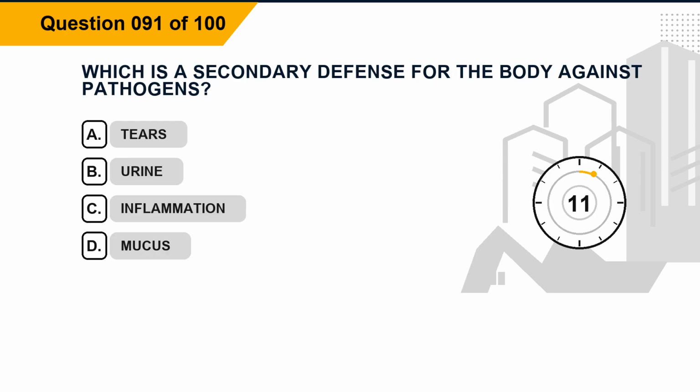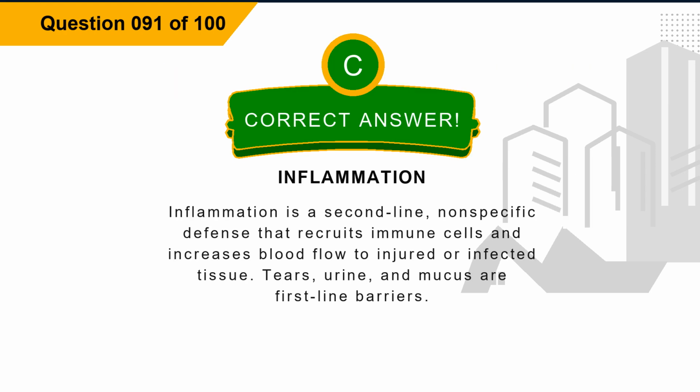Question 91. Which is a secondary defense for the body against pathogens? Option A, tears. Option B, urine. Option C, inflammation. Option D, mucus. The correct answer is option C, inflammation. Explanation: inflammation is a second-line, non-specific defense that recruits immune cells and increases blood flow to injured or infected tissue. Tears, urine, and mucus are first-line barriers.